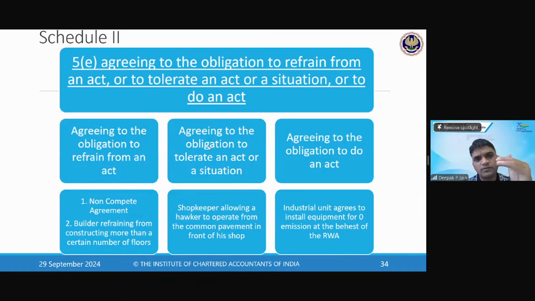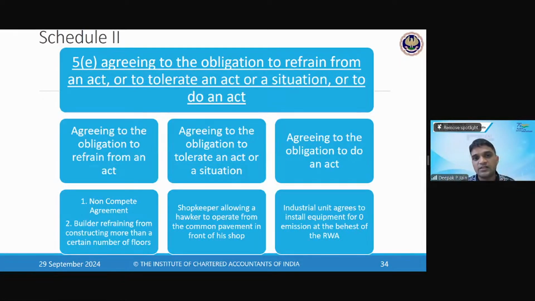Okay, now let's proceed with 5E cases. There are three cases which are getting covered. Agreeing to the obligation to refrain from an act: I will not do anything. Second is agreeing to the obligation to tolerate an act: if something comes in between, I will tolerate that. Third is an obligation to do an act: I am agreeing that I will do something extra.